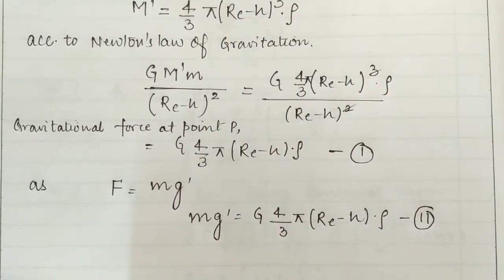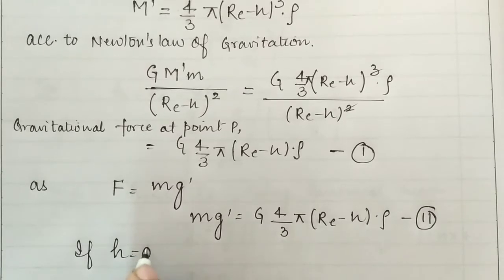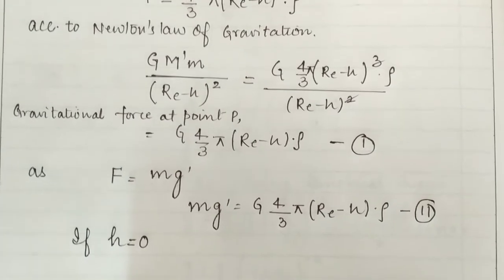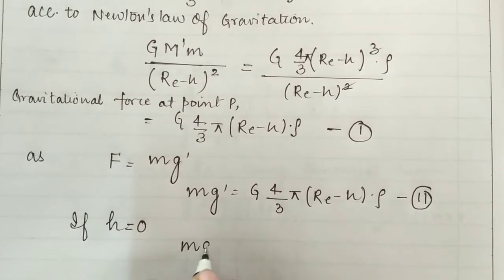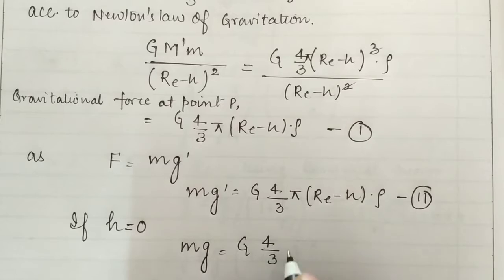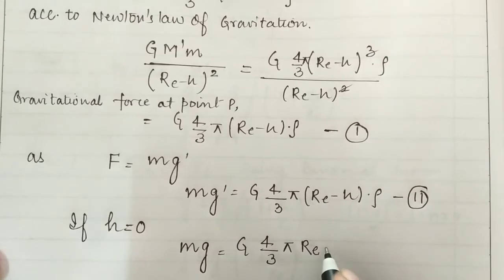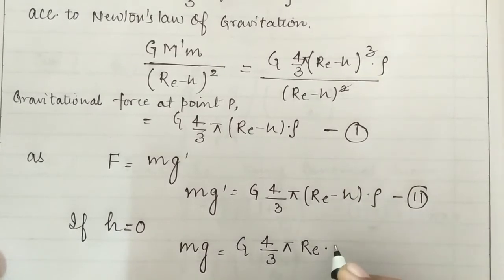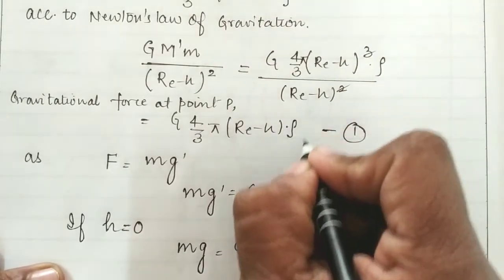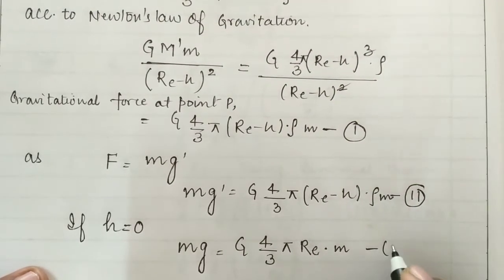Students, if h becomes 0, let us suppose that the object is kept onto the surface. Then in this condition mg is equal to the force of gravitation, G 4/3 π, and if h becomes 0 it becomes Re, into the density into m. Here also m is left, I forgot. Sorry for that. This is equation number 3.